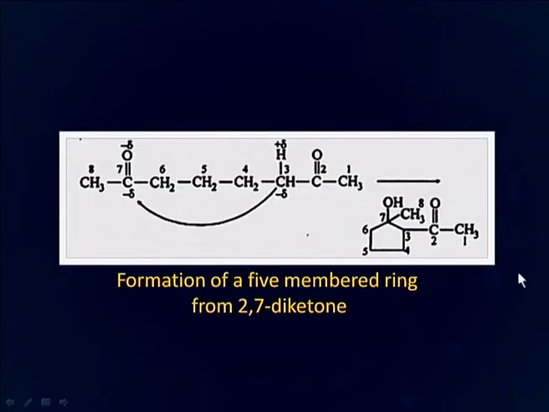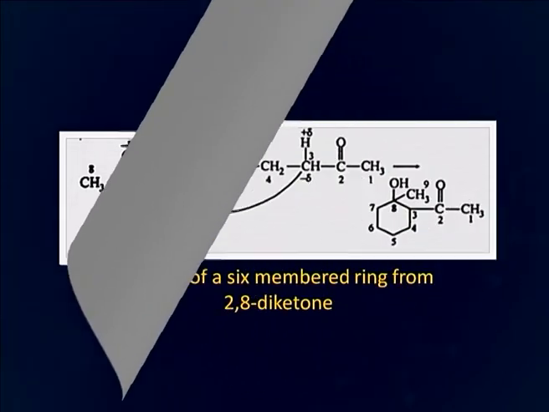Now, in case of 2,7-diketones, again a 5-membered ring is formed, but here you can see the difference is that the carbanion is generated at carbon number 3, and then this carbanion has attacked the carbonyl carbon at position 7 and there is formation of a 5-membered ring as a result of intramolecular aldol condensation.